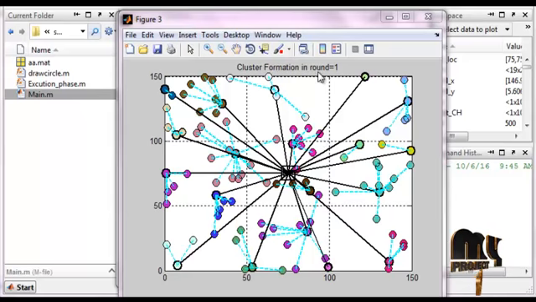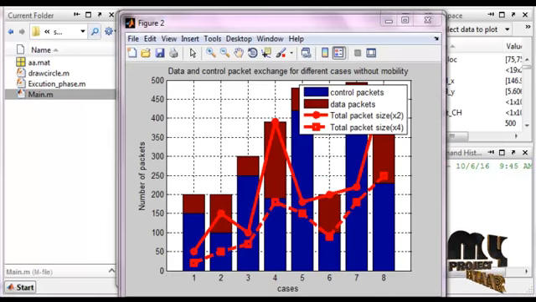In this figure, the cluster formation in round 1. Up to 5 rounds we form the cluster formation. These dark circles denote the cluster heads. The dark circles around the cluster are our cluster heads, and the remaining nodes are denser nodes. Similarly, the cluster formation in round 1, round 2, round 4 and round 5. So up to 5 rounds, the cluster formation is formed with the cluster heads.